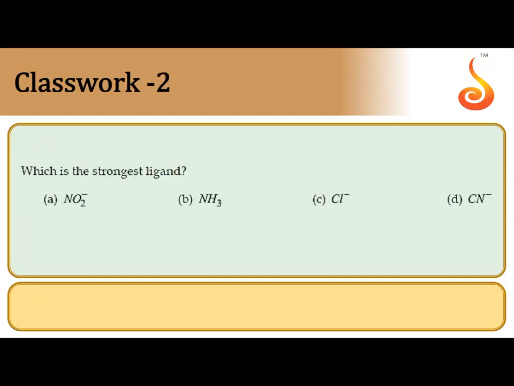Which is the strongest ligand? This is according to the spectrochemical series. You have to remember that CN minus is the strongest ligand among all these.